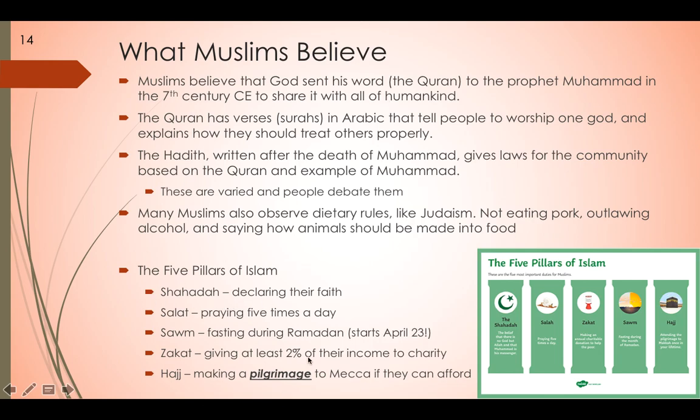And the 5 pillars of Islam are declaring your faith, praying 5 times a day, fasting, which starts April 23rd, that's Ramadan, during the day hours, and zakat, which is giving at least 2% of their income to charity, and then the Hajj, making a pilgrimage to Mecca if they can afford it. So making a pilgrimage means going all the way to a different place to do something religious.